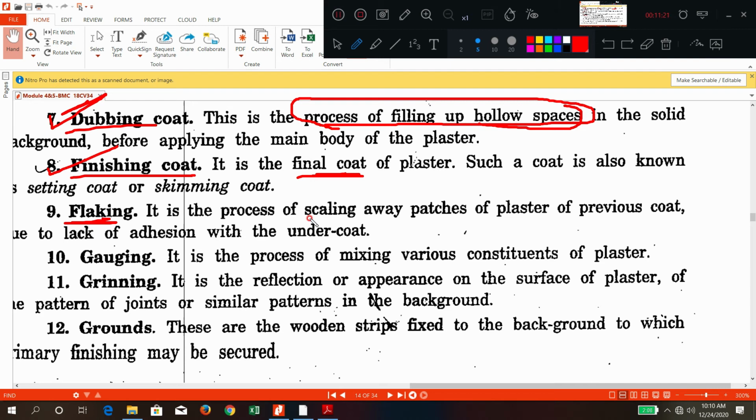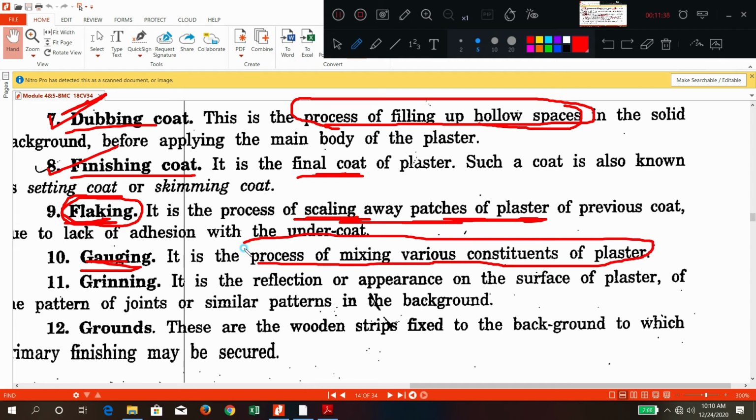Flaking means what? Small patches will come out of the plastered surface. After application of plaster, when it hardens, the small patches will come out. So those things are called as flaking. Gauging means what? The process of mixing the various constituents is called as gauging.